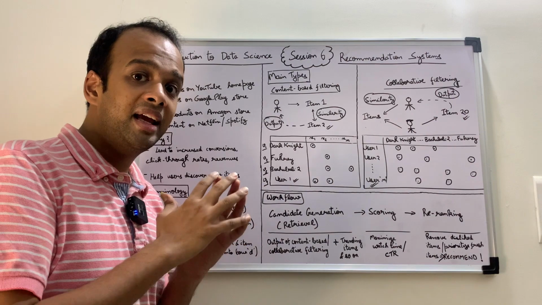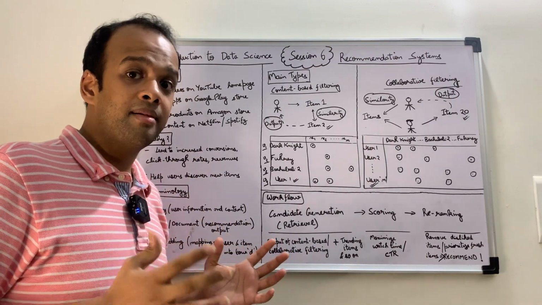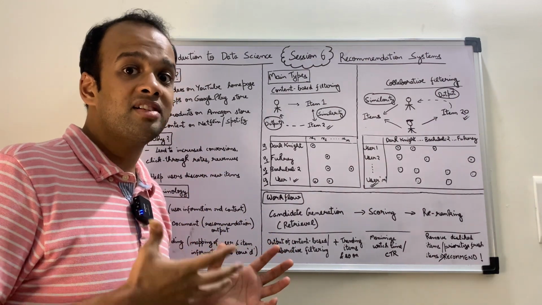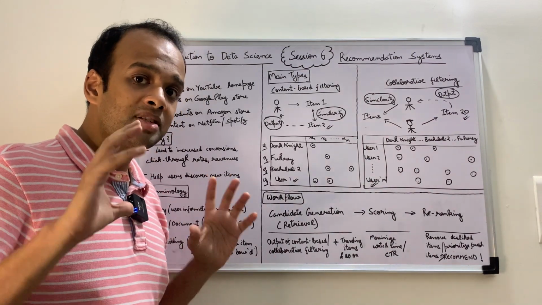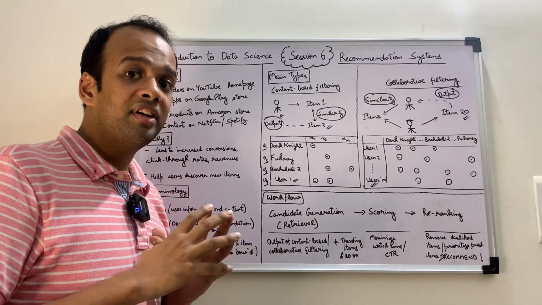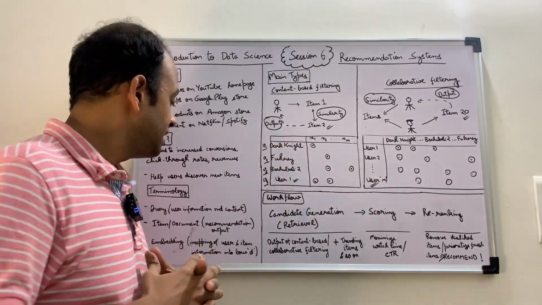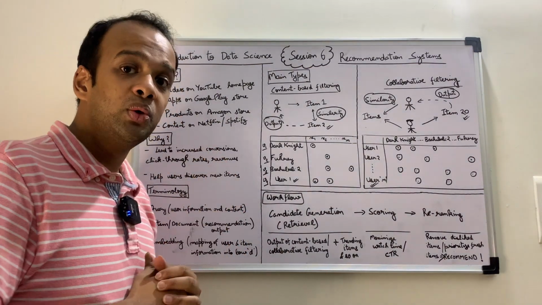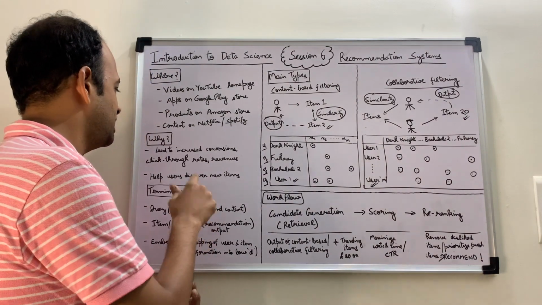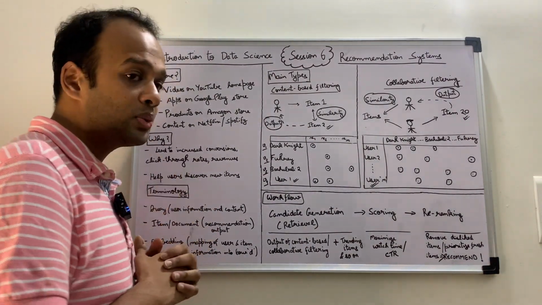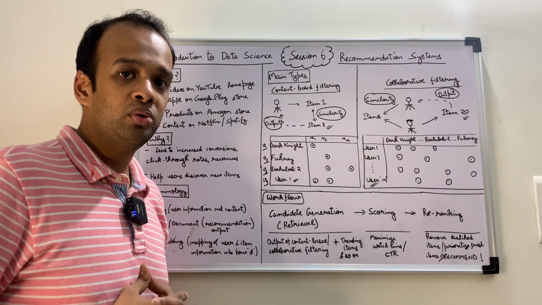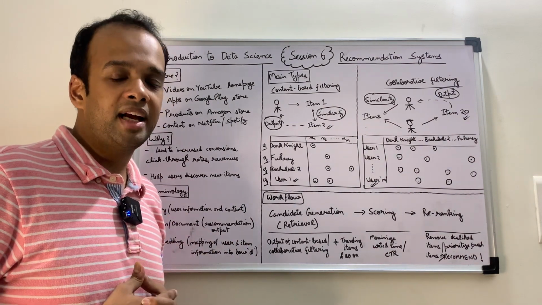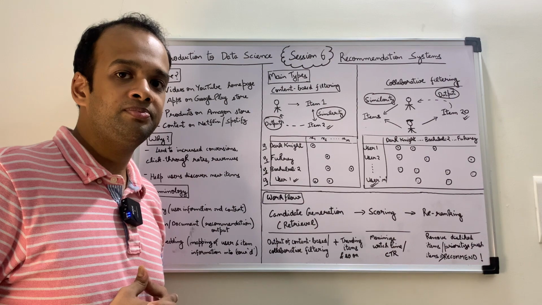So it might increase your purview of what you're watching, and it might interest you, and you might start watching that new genre then. So there is also a perspective of increasing your horizon, basically discovering new items, as I mentioned here. So these are the two main reasons why recommendation engines are very important for a business to grow, and that's why they are developed and used widely. All right.